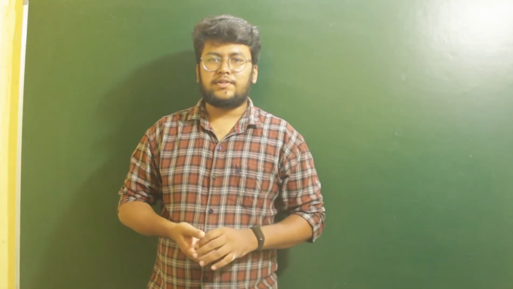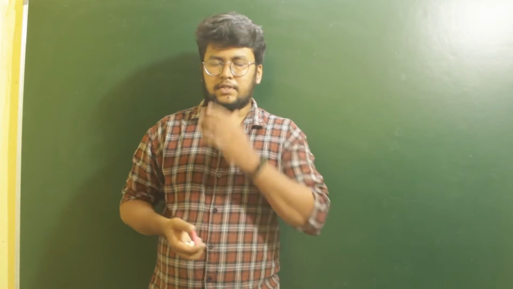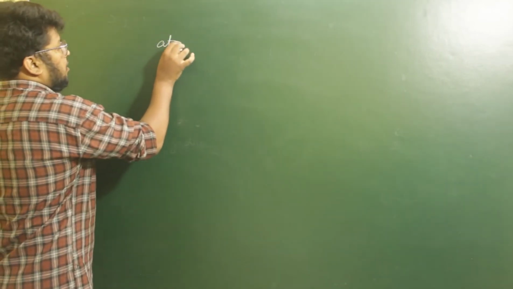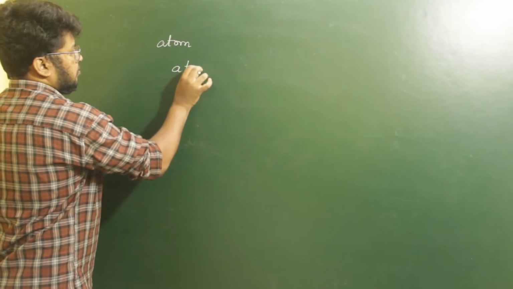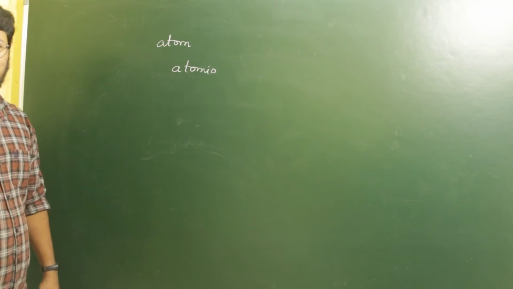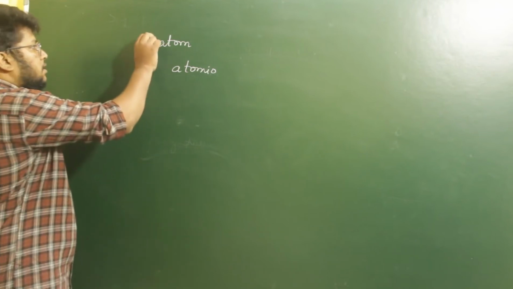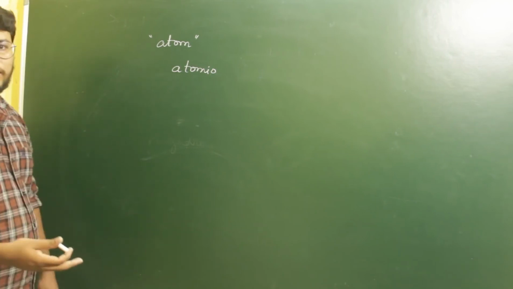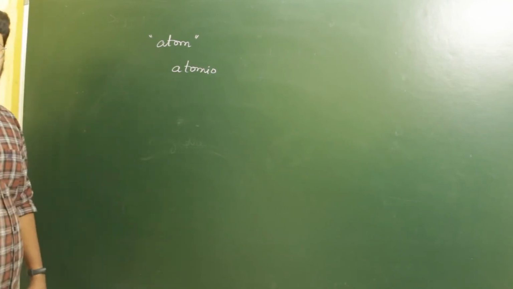So in today's class, we are going to discuss the topic of Dalton's atomic theory, which is from our class 11 chapter, Some Basic Concepts in Chemistry. In your previous studies, you have come across a term called atom, which is named after a Latin word, atomio, that means the finest particle present in a given matter. That is, matter cannot be further divided after atom. So atoms cannot be further divided.